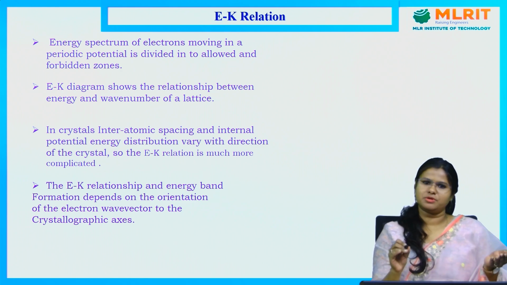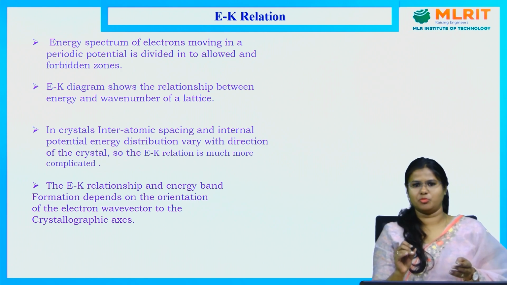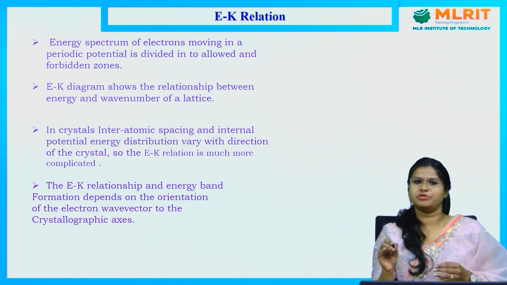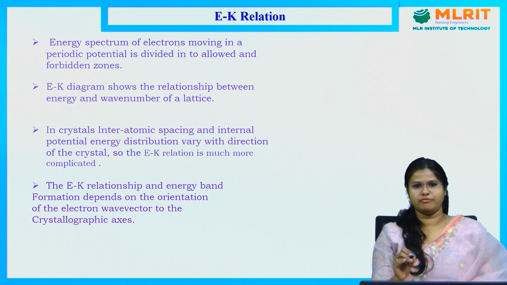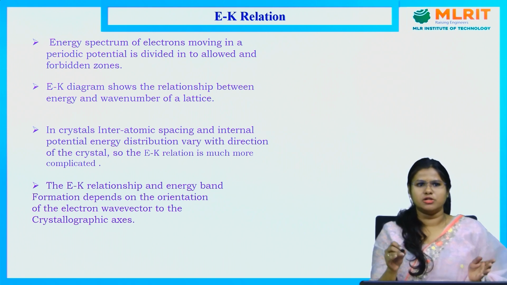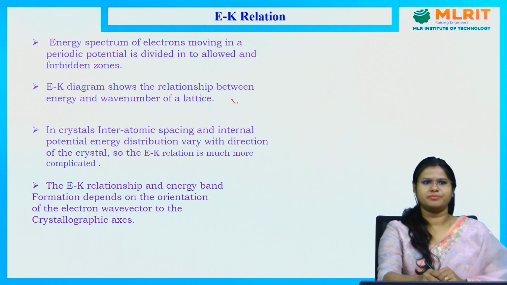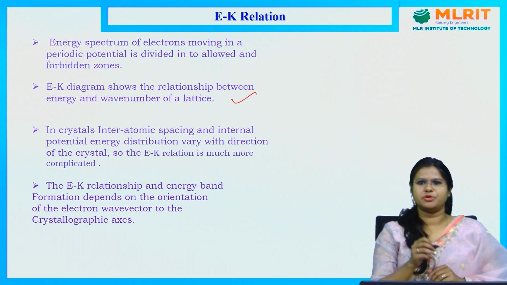Then we discussed in the Kronig-Penney model that if electrons are moving in a rectangular square potential, which is also periodic in nature, then we can get a relationship between the energy and the wave vector. The energy is dependent on the wave vector, so if we vary the wave vector, the energy value will also vary.